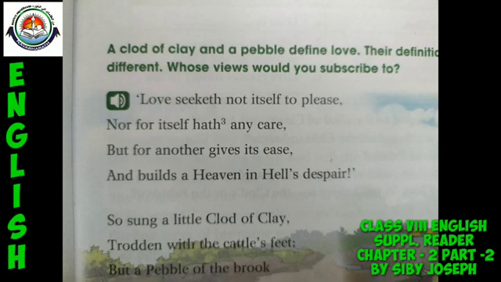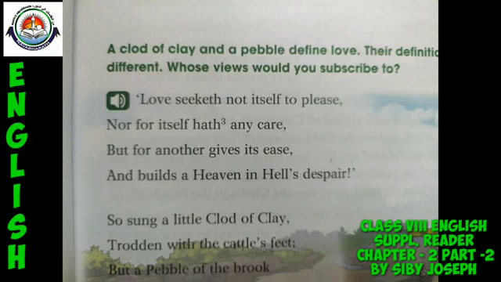The last line in the first stanza clearly portrays the power of sacrificial love, that it can create hope in a hopeless space. Here, heaven can be a synonym of hope and hell can be of hopelessness. So in that way, the first stanza speaks about the sacrificial or the selfless nature of love through the clod's point of view.